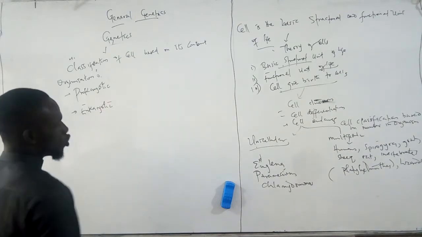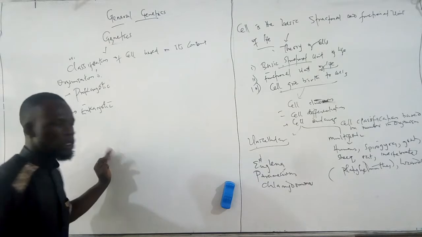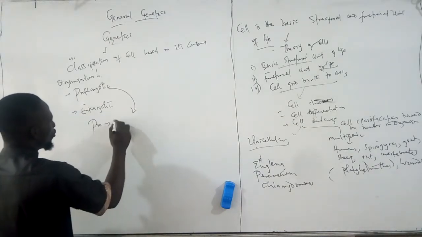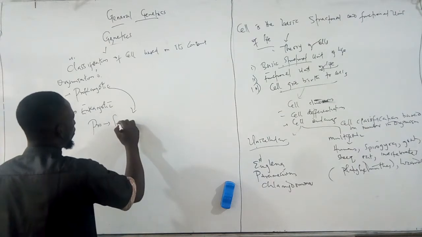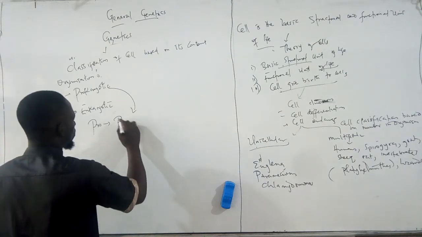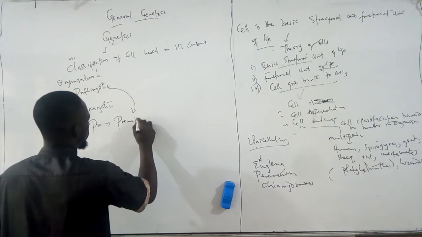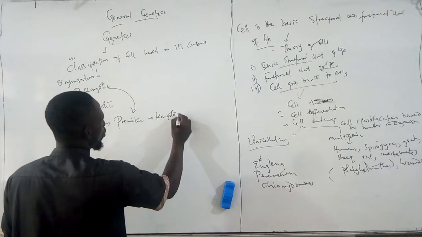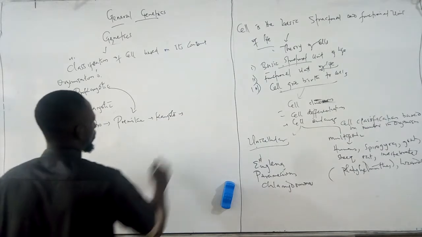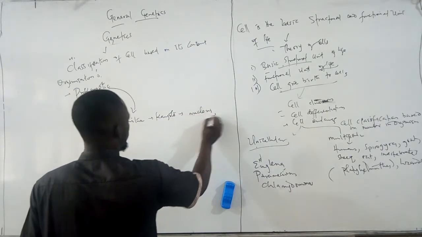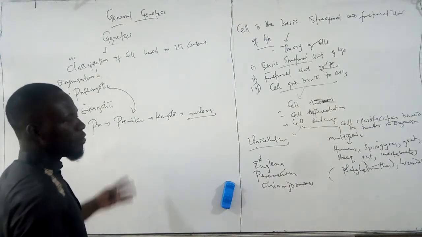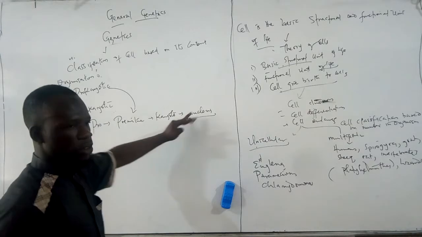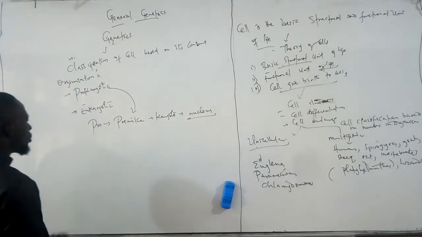So let's look at the first one, which is the prokaryotic. Looking at prokaryotic, the word pro simply means primitive, or before, old. Karyot stands for the nucleus. So they have a primitive type of nucleus. The pro is the primitive, and the karyot is the nucleus.